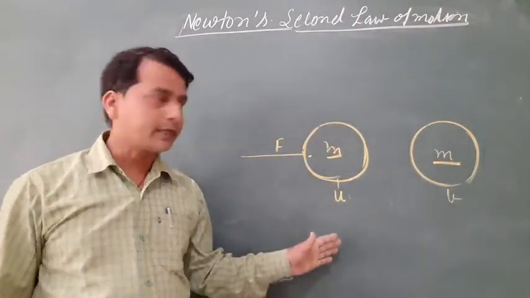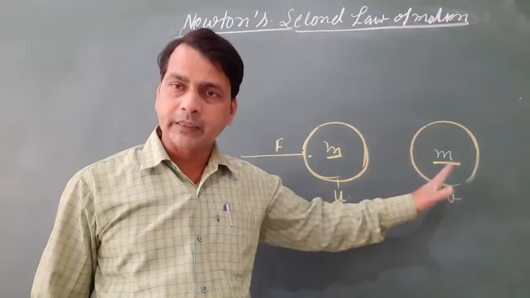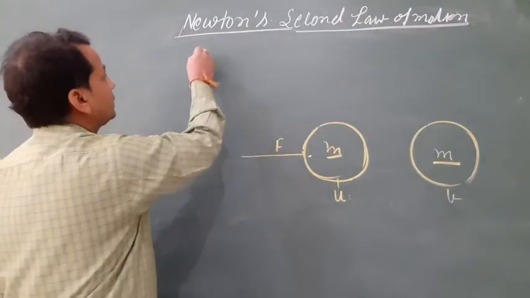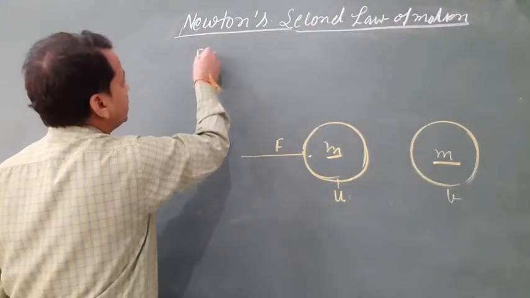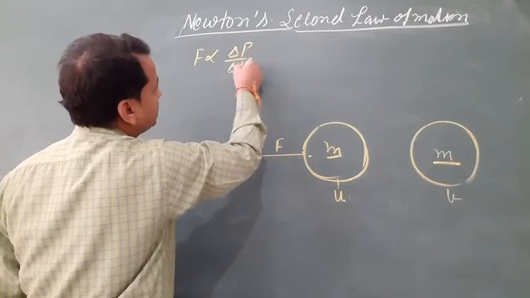According to Newton's second law of motion, the rate of change of momentum is directly proportional to the applied force. The applied force F is directly proportional to delta P by delta T.